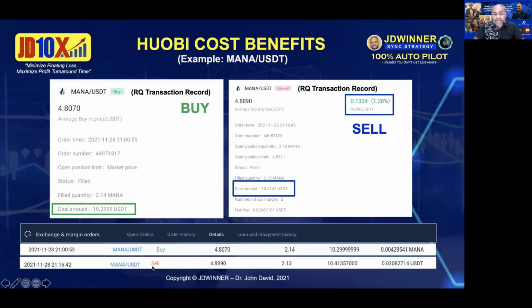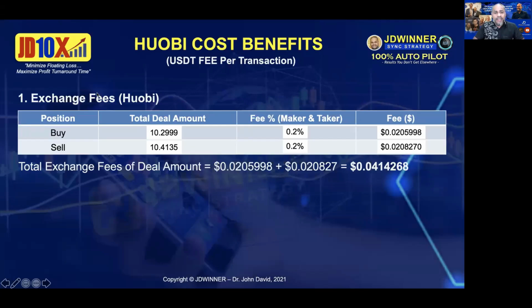Now let's go back to the Huobi exchange. In the Huobi exchange, I have buy and sell. Please take note, buy and sell. You can see these are the fees that have been charged for the buy and sell. Let me go into a little more detail to show you the calculation. Over here we have the exchange fee for Huobi. The total deal amount, as you saw earlier. What is the taker and the maker fee? Maker fee will be 0.2%. If you look into it, it is basically $0.04 for this transaction, for this MANA, just one transaction.